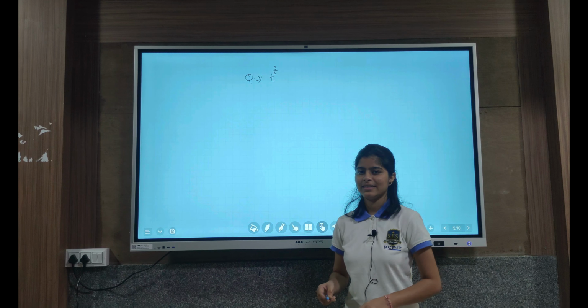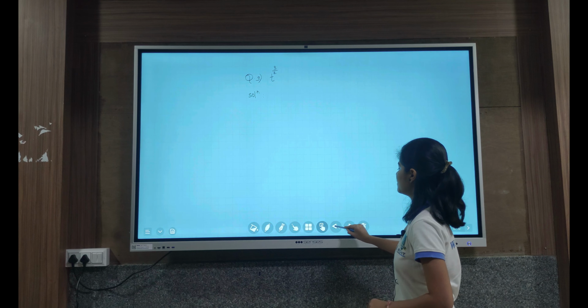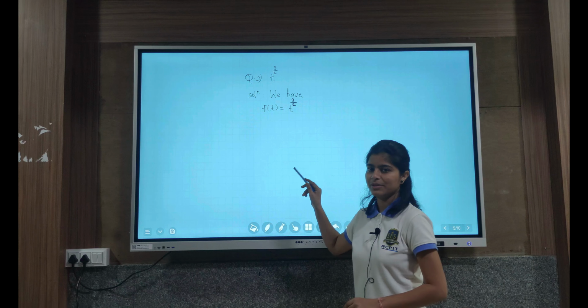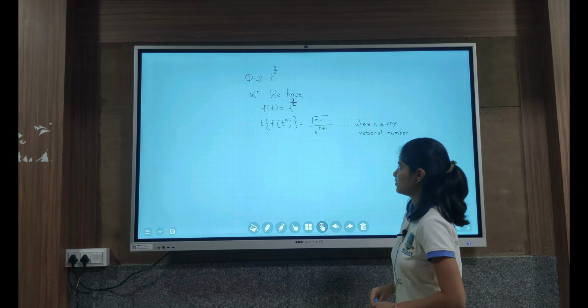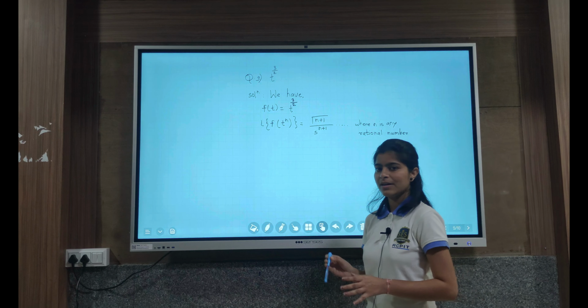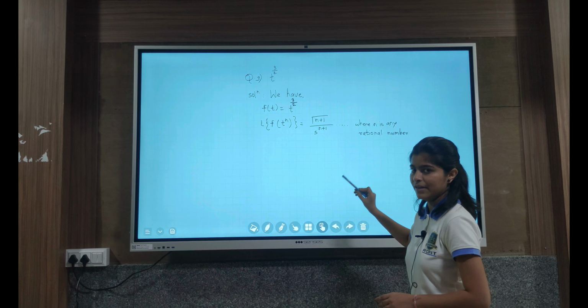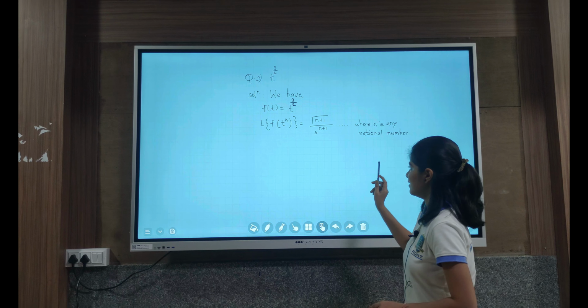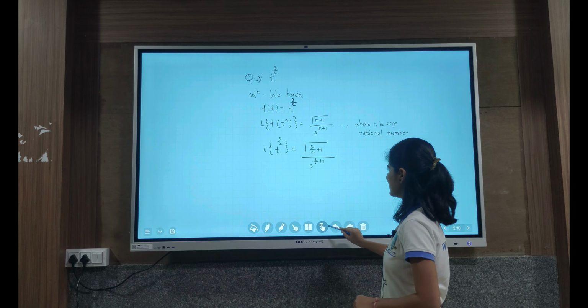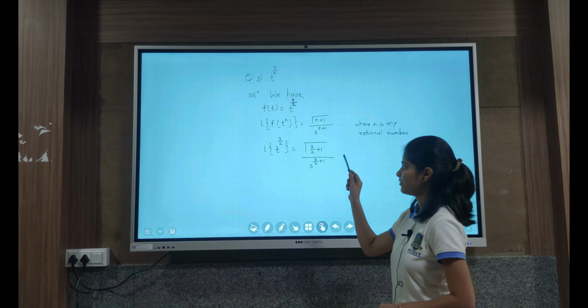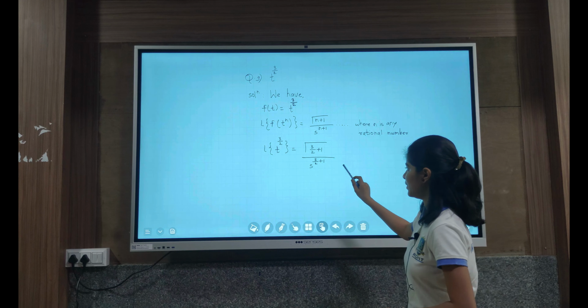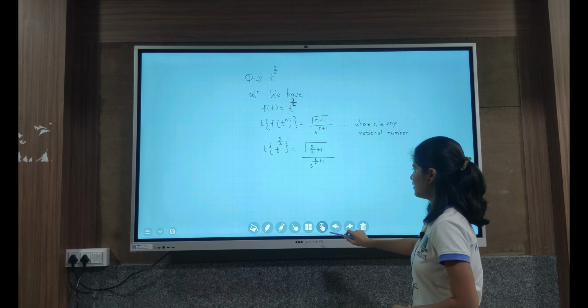The next example is t raised to 3/2. So we have f(t) equals t raised to 3/2. For this, the Laplace transform of t raised to n is equal to gamma of n plus 1 upon s raised to n plus 1. Here n is a rational number. So the Laplace transform of t raised to 3/2 is equal to gamma of 3/2 plus 1 upon s raised to 3/2 plus 1.